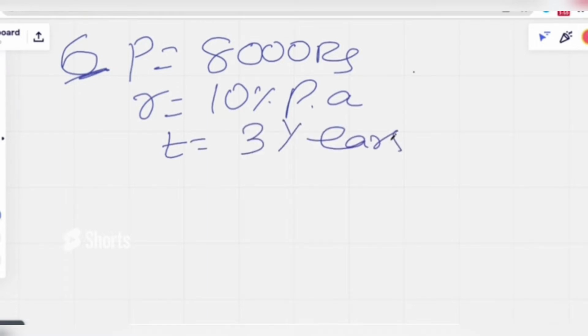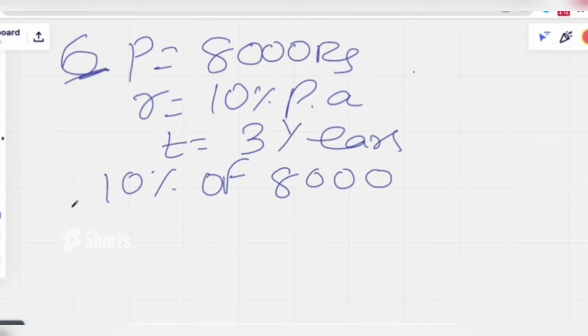First of all we need to calculate the rate of interest per year. In simple interest, 10% of 8,000 is the first year's interest. 10% of 8,000 is 800; simply remove one zero to get the 10% value.